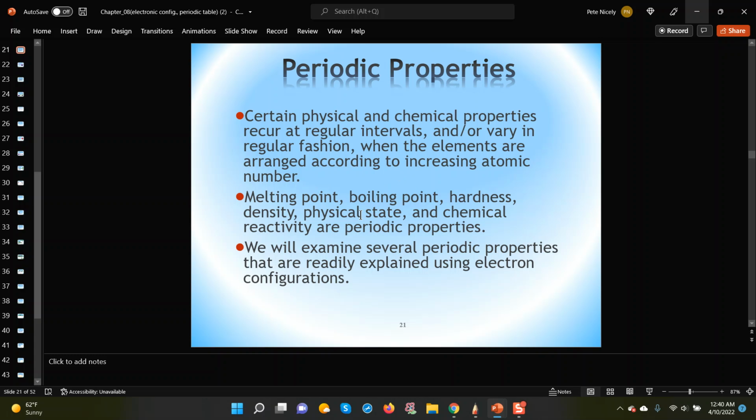So what I want to say here, just to start things off, is that it was discovered a long time ago that if you arrange your elements according to their increasing atomic mass, then after so many elements, the properties tend to repeat themselves, all right? And this was first discovered by Mendeleev. He's credited with coming up with the first version of the periodic table based on that particular observation. Back then, however, they did not know exactly the electronic arrangement of the atom.